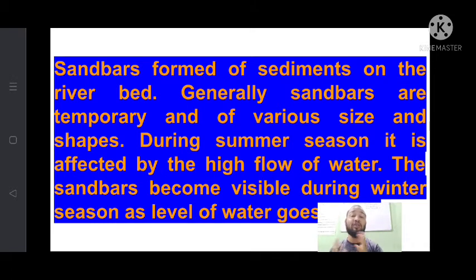During the summer season you will not see the sandbars in the river, but in the winter season when the water level goes down, that time you will see the sandbars in the river. That means only in winter time you will see the sandbars in the rivers. It is one of the important landforms created by the river. You will see sandbars from small to very big in big rivers, the largest rivers.